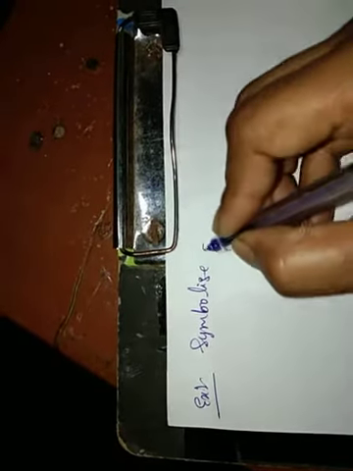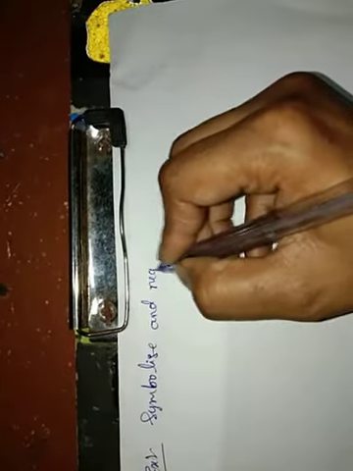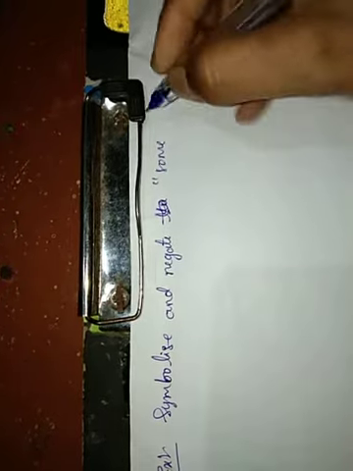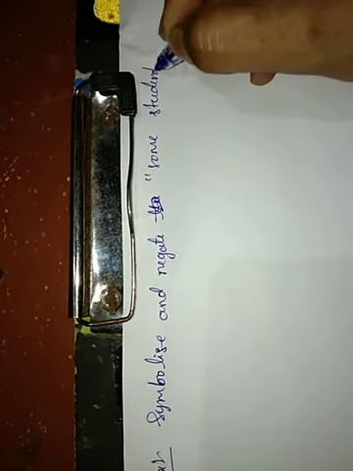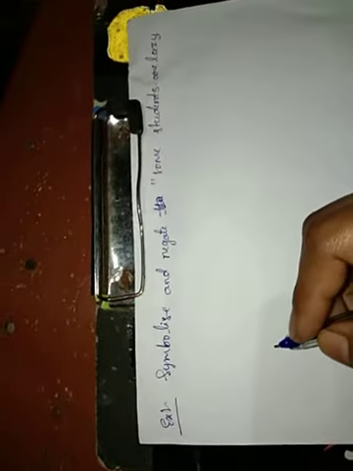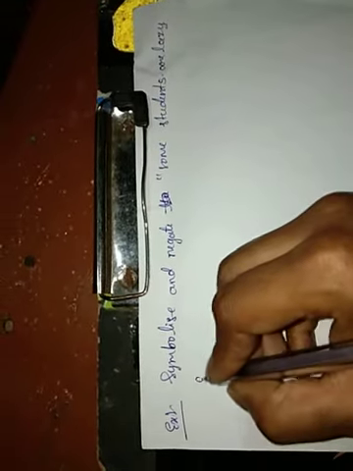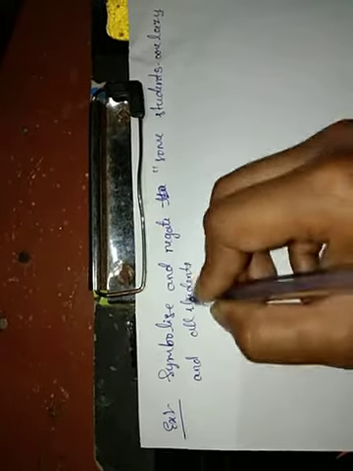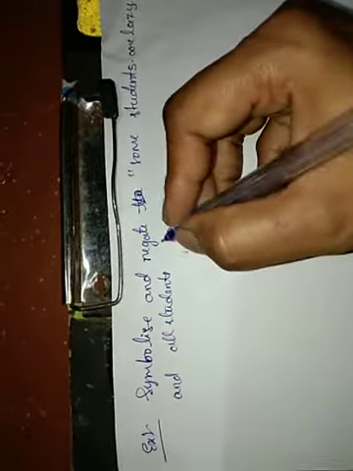Symbolize and negate the statement. Some students are lazy, and all students are hardworking.